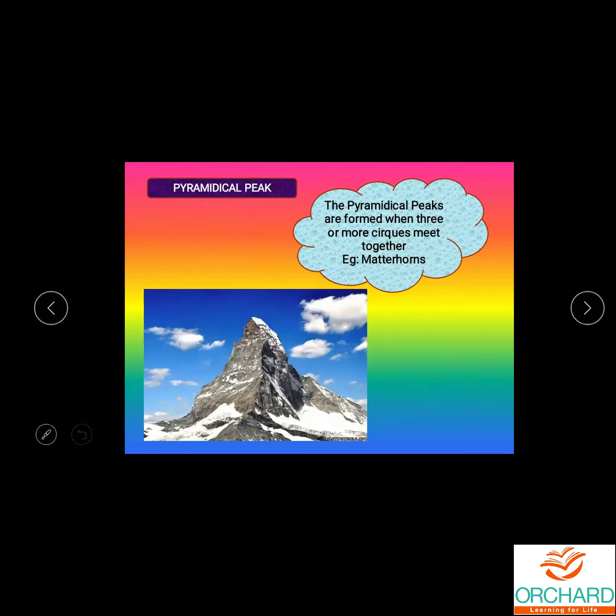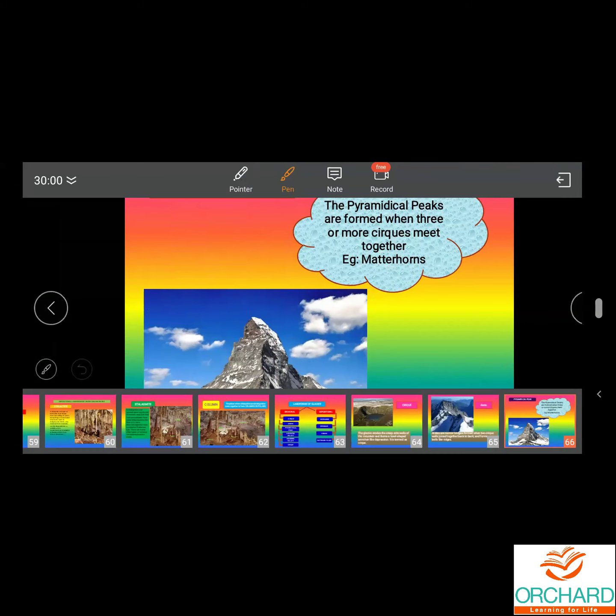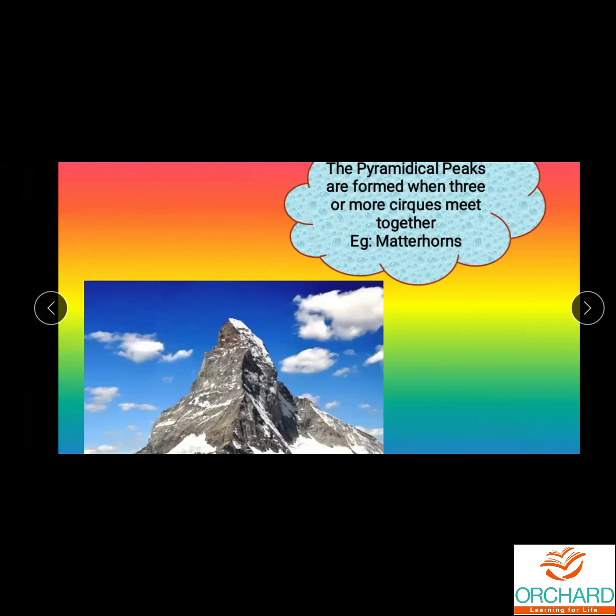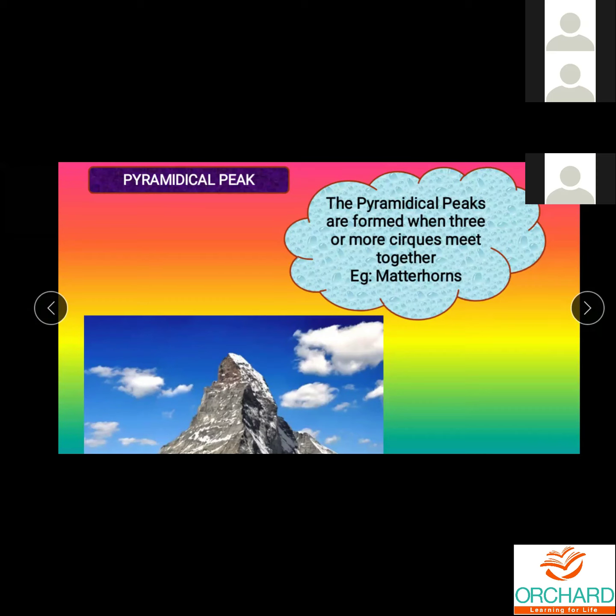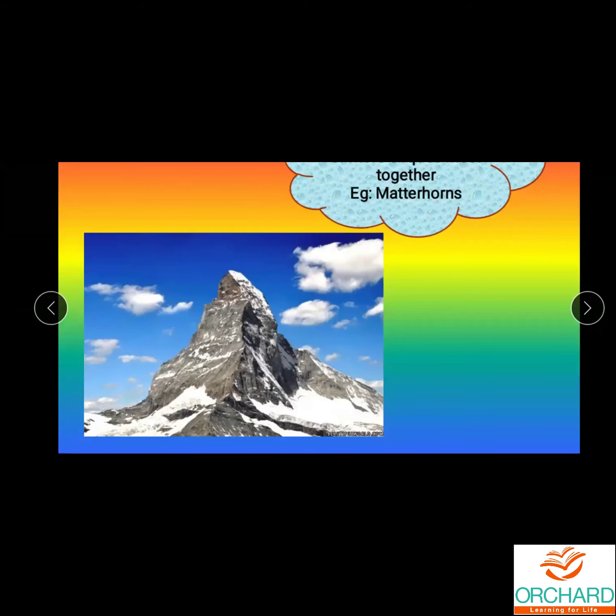Next one, pyramidal peak. What is this called? Pyramidal peak. The pyramidal peaks are formed when three or more cirques meet together. Same way, how do we get a pyramid? Pyramid is a three-dimensional shape. So when three or more cirques are joined back to back, then we get the pyramidal peak. On this side one cirque, this side one cirque.